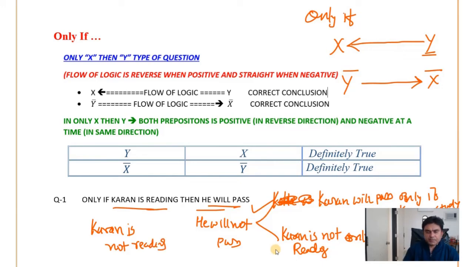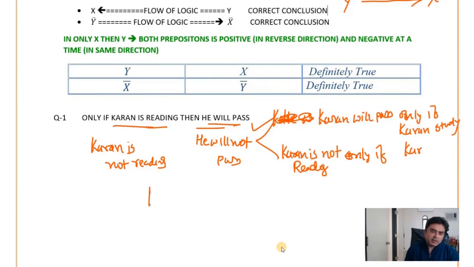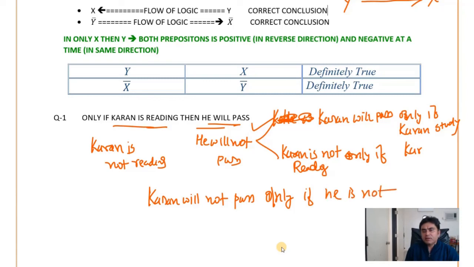So you can say Karan will not pass only if he is not reading. So this is again a valid conclusion. Or Karan will pass only if Karan is studying. So this is the valid conclusion 1 and this is the valid conclusion 2.